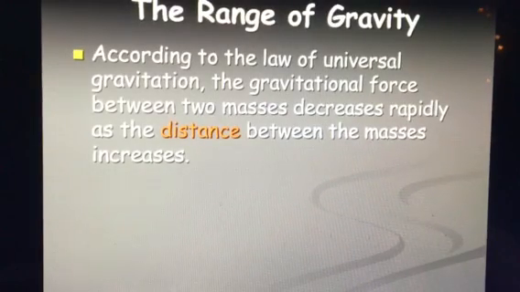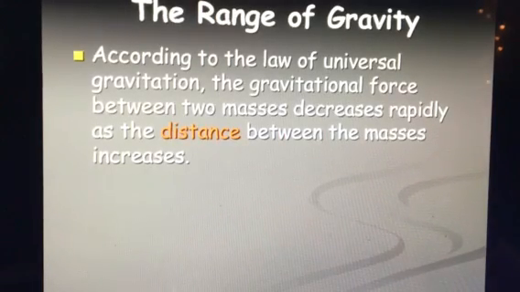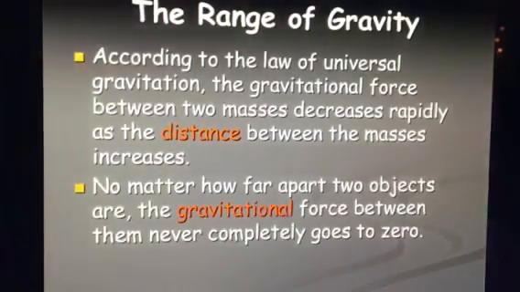According to the universal law of gravitation, this is a law, which means it doesn't change ever. The gravitational force between two masses decreases rapidly as the distance between the masses increases. So you don't have a great enough pull the further away that you get from another object.